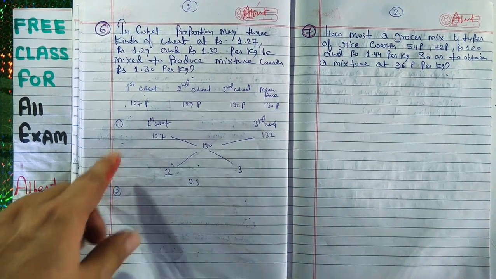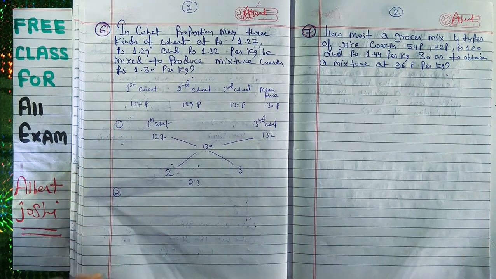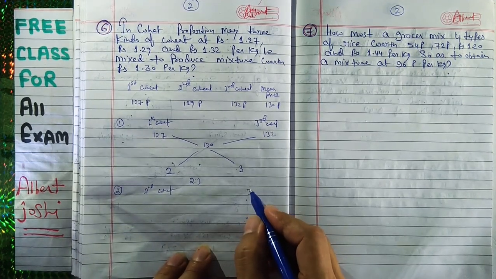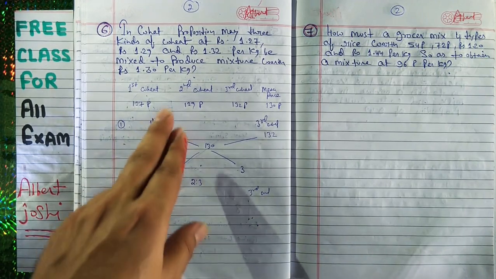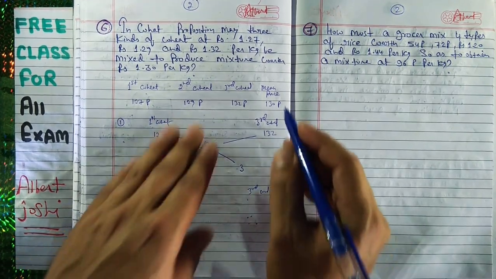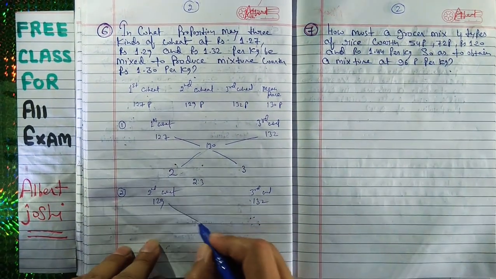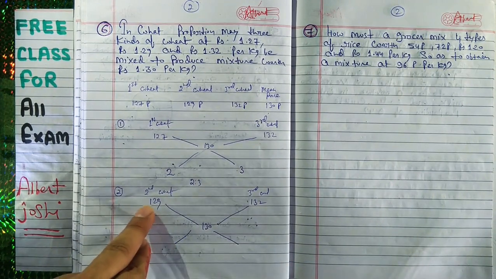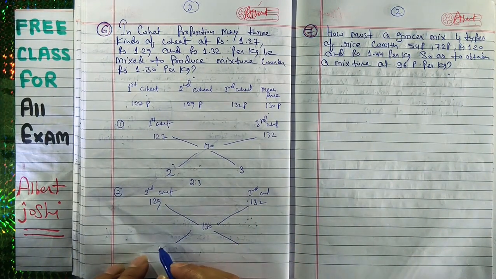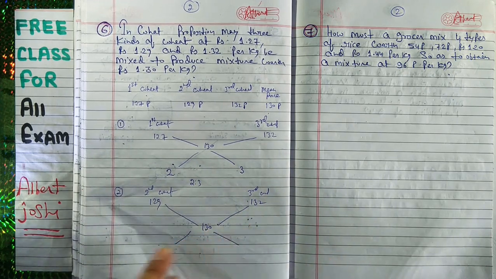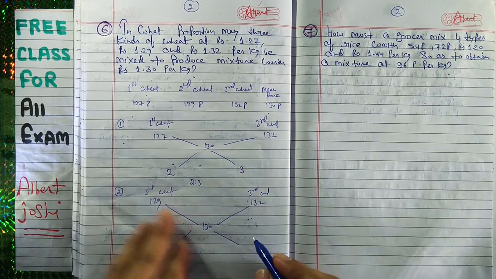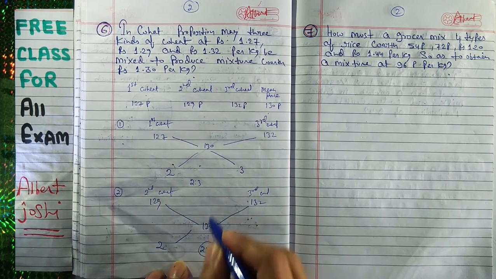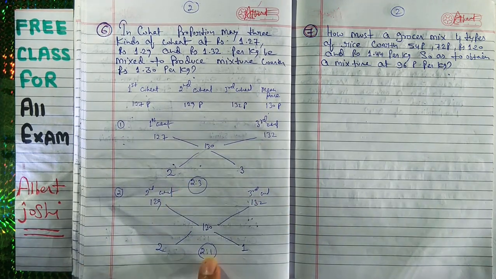Now we take the second wheat and the third wheat. Your second wheat is 129, your third is 132, and your mean is 130. Subtracting, this is the cheaper and this is the dearer. So 132 minus 130 is 2, and 130 minus 129 is 1. So your ratio is 2:1. Before you had 2:3, now you have 2:1.